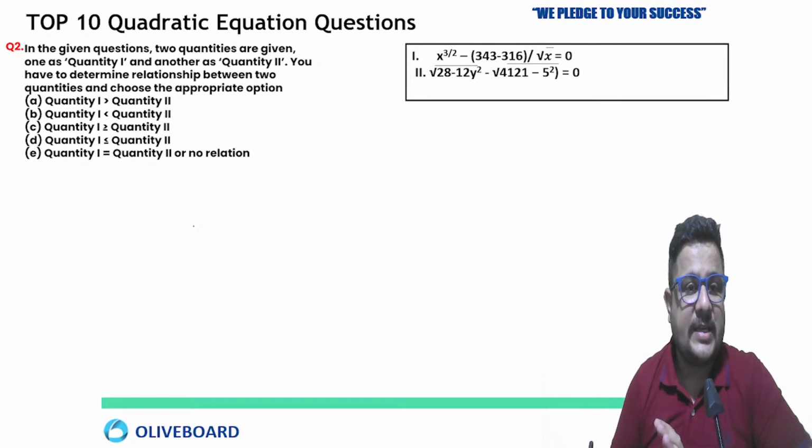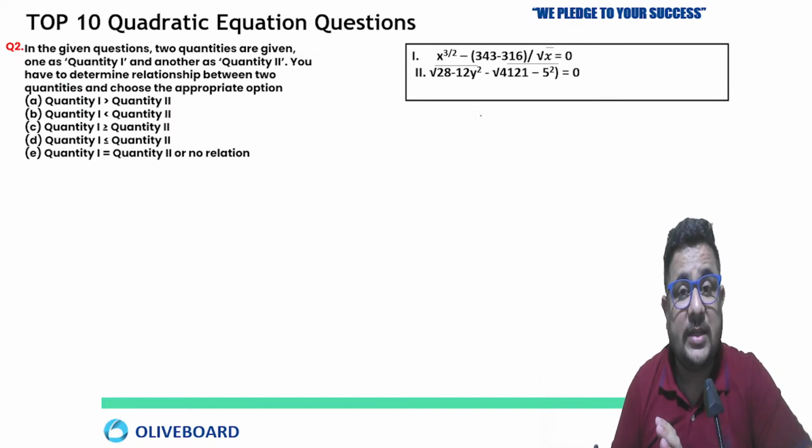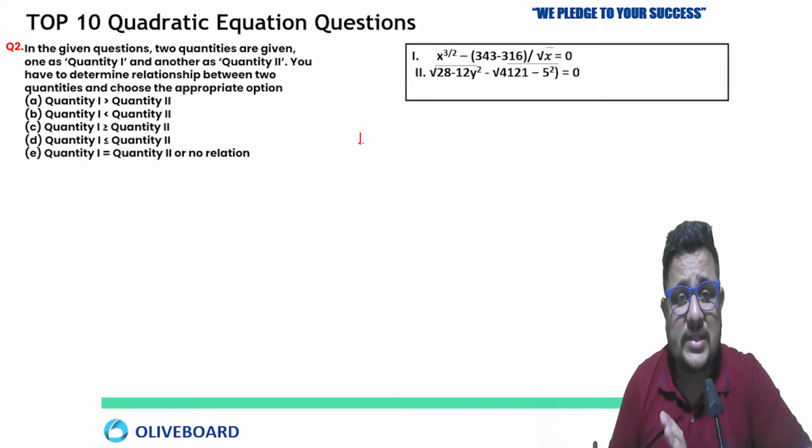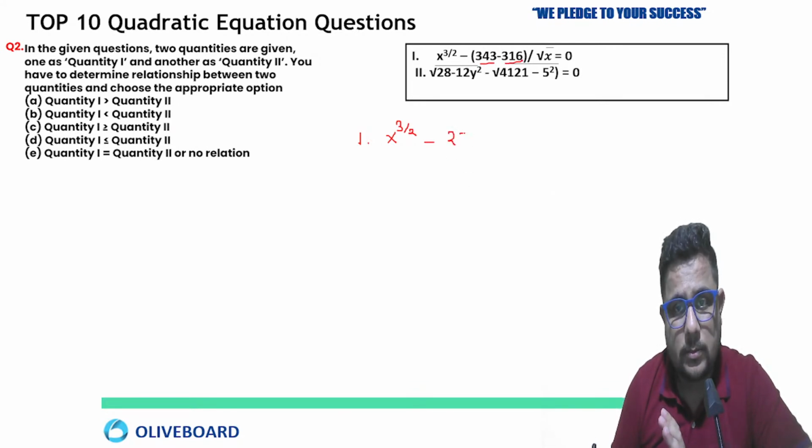A different kind of question is given. Same thing you have to do. You have to determine the value of X and Y and compare, but in a different format it is given. So the first equation was X power 3 by 2 minus 343 minus 316 means 27 by root x, means x to the power 1 by 2, equals to 0.